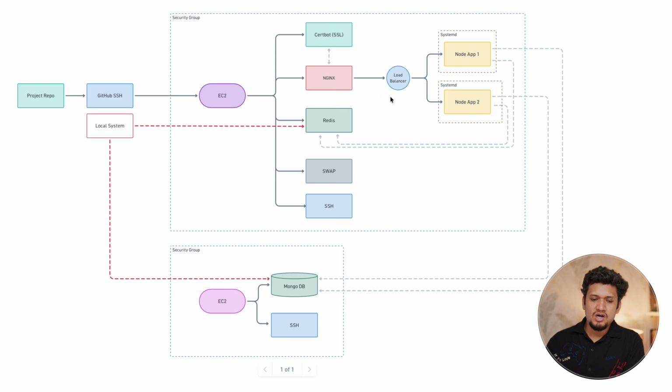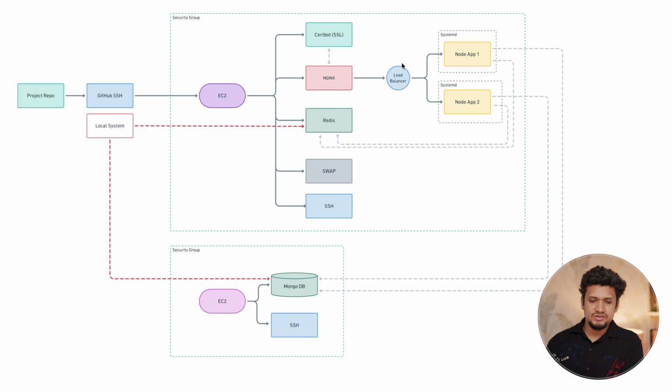Now, let's talk about one very important element, that is Nginx. Nginx is a proxy server. A proxy server acts as a helper which first takes a request and then routes it to wherever that request could be served. So Nginx is very effective in our use case because we want to have multiple instances of our API service. So Nginx will act as a load balancer for us.